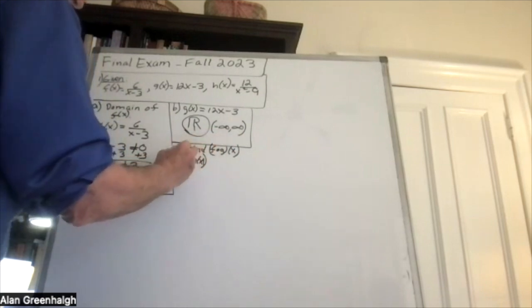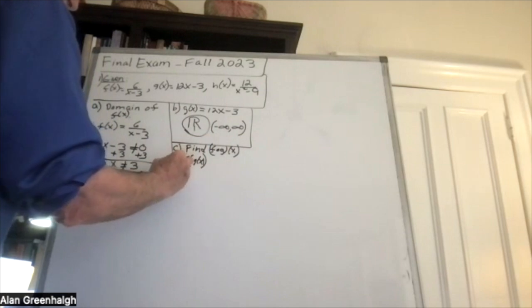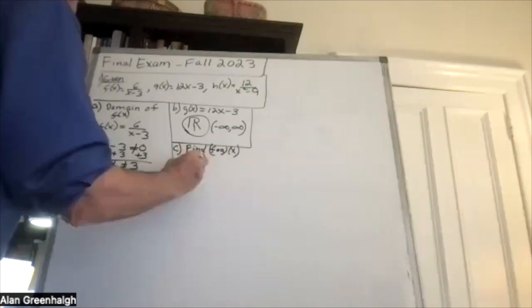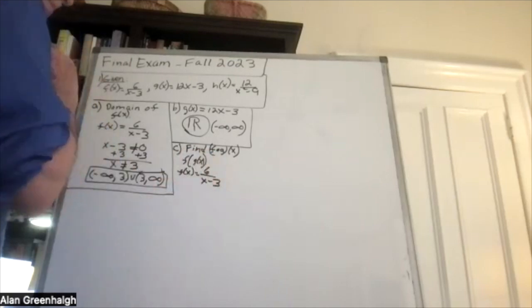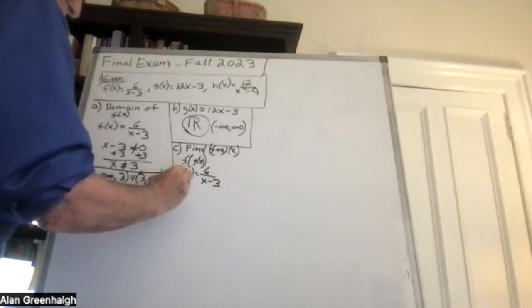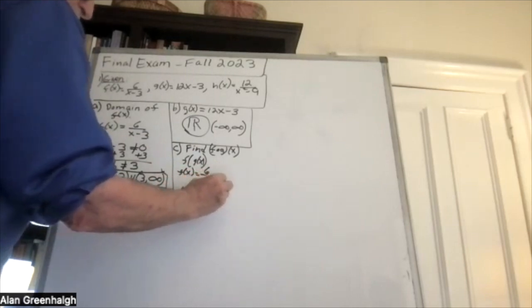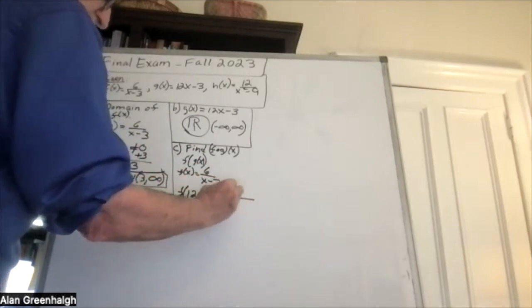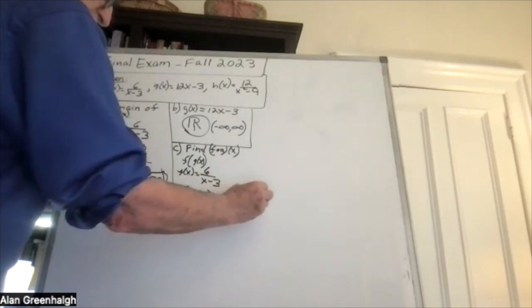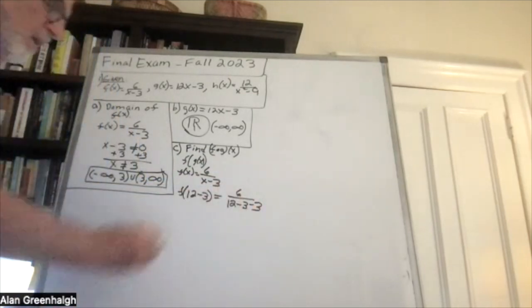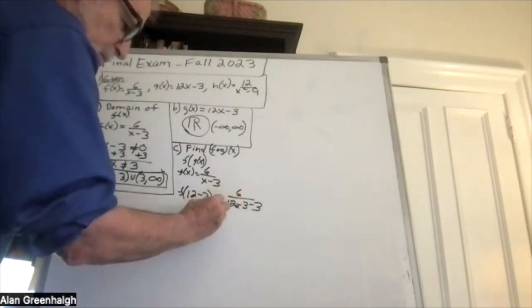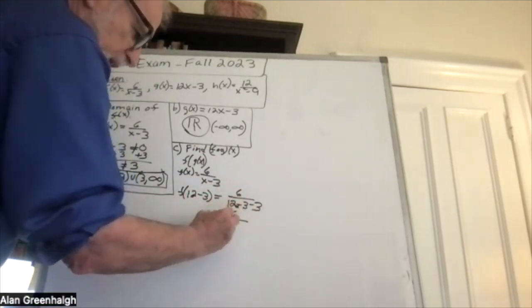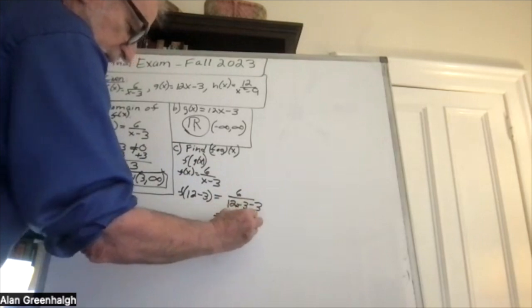And so if f of x is equal to 6 over x minus 3, then we want f of 12x minus 3, which would be 6 divided by 12x minus 3 minus 3. And that would be equal to 6 divided by 12x minus 6.